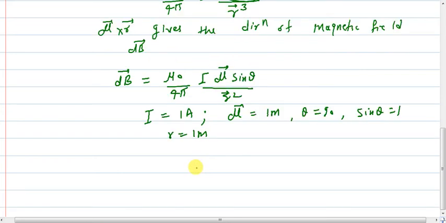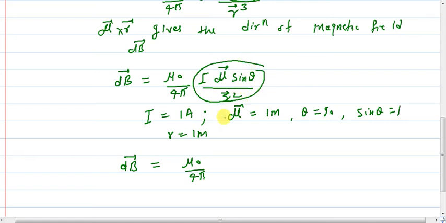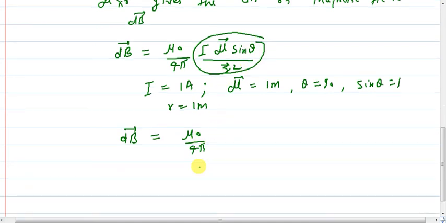Then what will you get? Substitute these values. So dB is equal to mu naught upon 4 pi, because all the other quantities become 1. What is the value of dB? Mu naught upon 4 pi is 10 raised to minus 7, so its value is 10 raised to minus 7 Tesla.